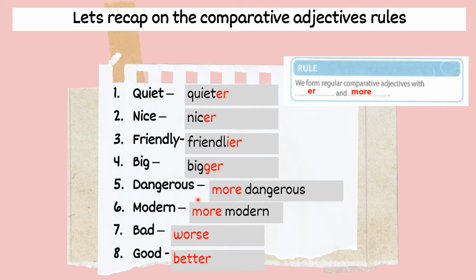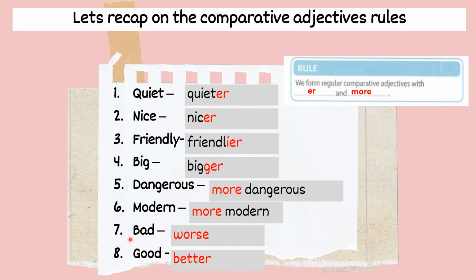So dangerous become more dangerous. Okay, how about number 6, modern. This one also you can't put er at the back. It shouldn't become moderner. So you have to add more in front of the word modern. So this one become more modern.